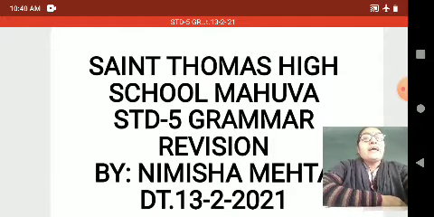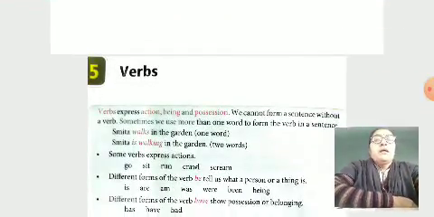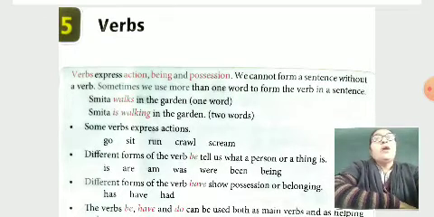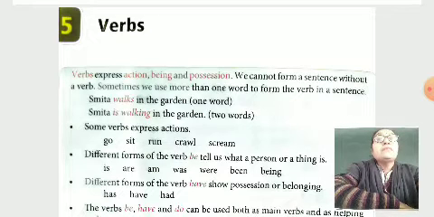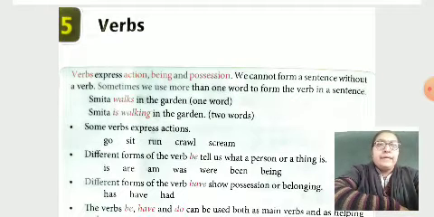Today let's start as per our paper style. Chapter 5, do you know verbs? Verbs express action, being and possession. We cannot form a sentence without a verb. Sometimes we use more than one word to form the verb in a sentence.